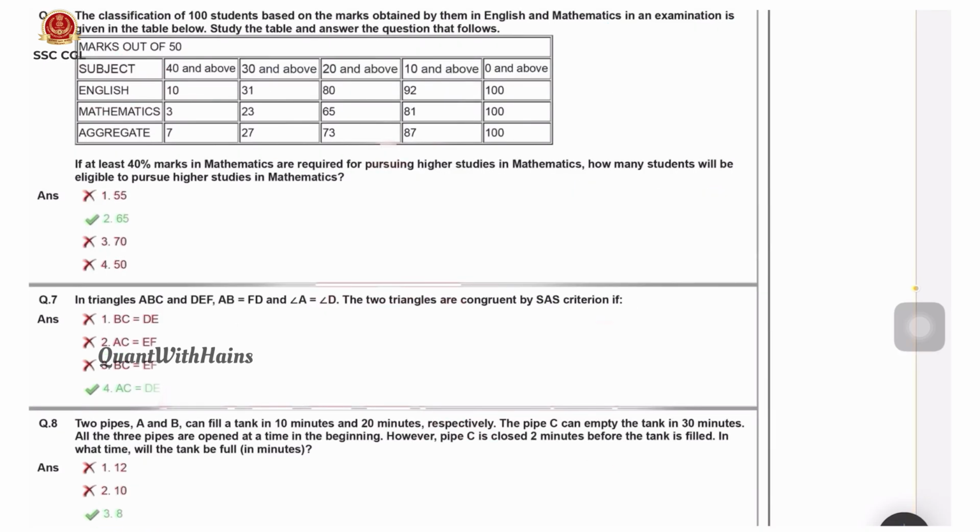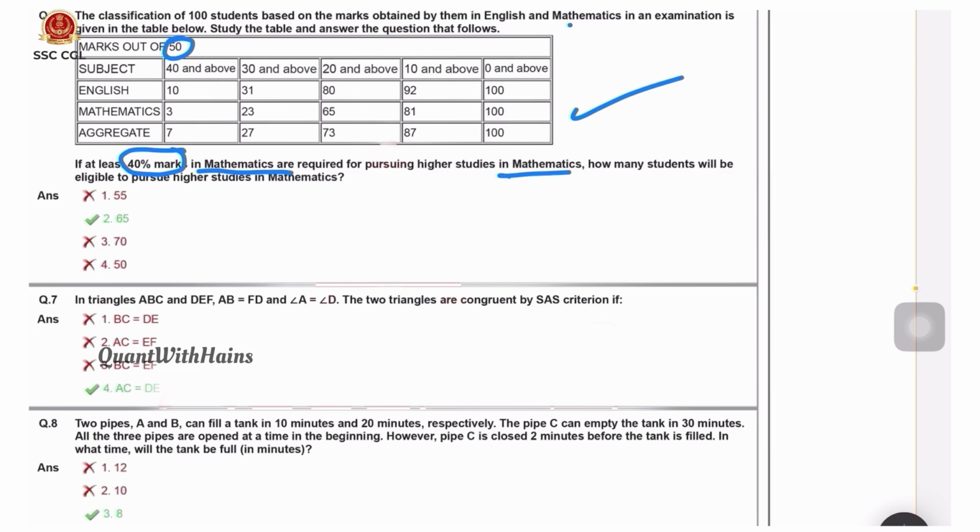Here the classification of 100 students. Information about 100 students based on the marks obtained by them in English and mathematics is given in the table below. But here marks are out of 50, not 100. If at least 40% marks in mathematics are required for pursuing higher studies in mathematics, how many students will be eligible?